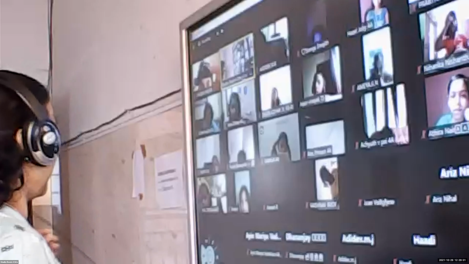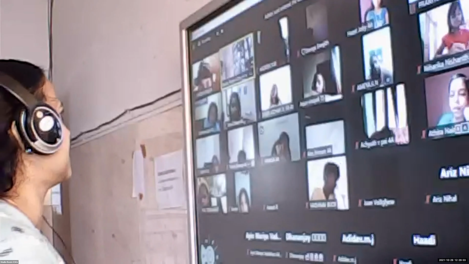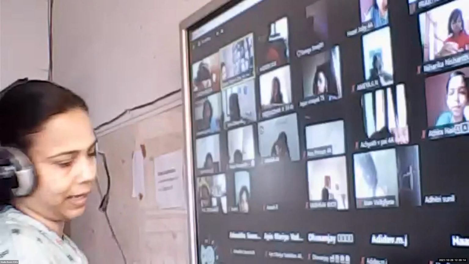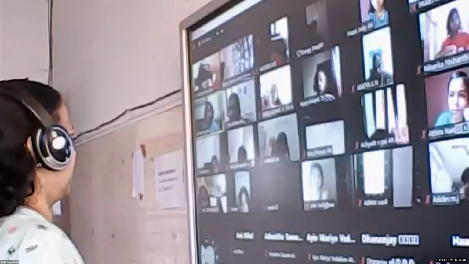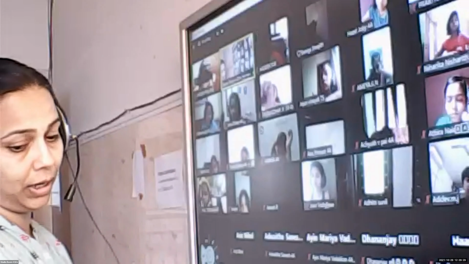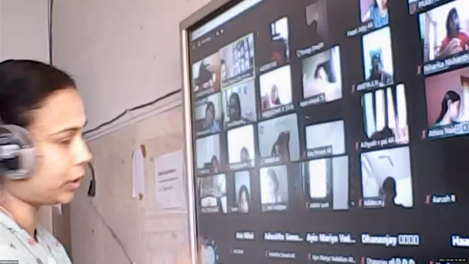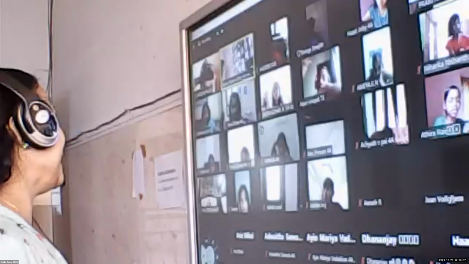Okay, so let's write the solution together. What will be the first step, children? It is given, the total number is given. So we will write total number of passengers. Second line, what will we write? Number of buses. Yes, Catherine, can we write the number of buses first? No problem, we can write in any order. Then what will we write in the final step? Look at the last sentence. Number of passengers in each bus. Yes, number of passengers in each bus.